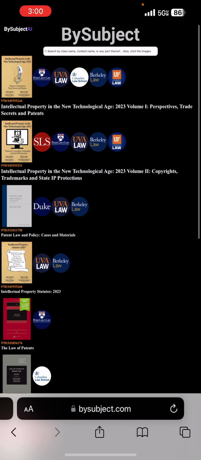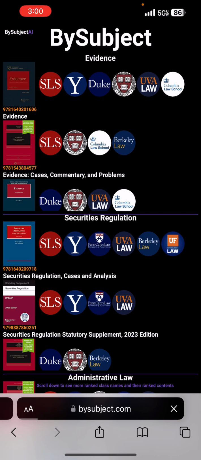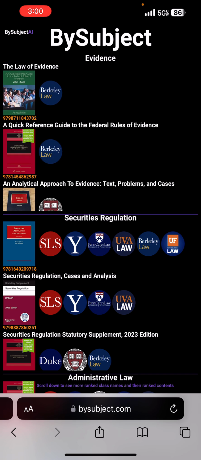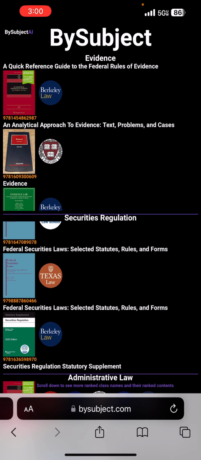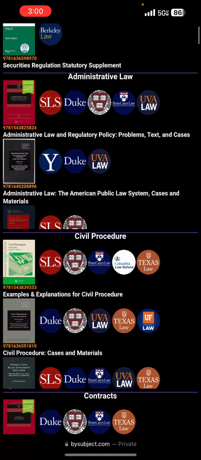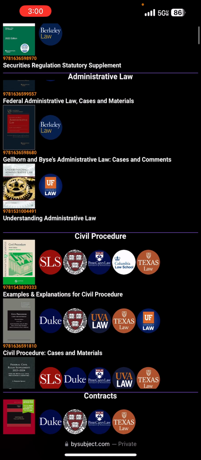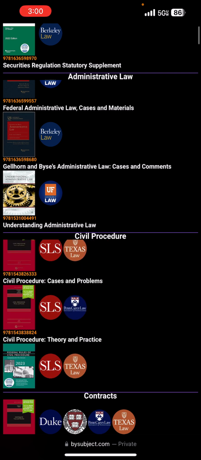If the user clicks BySubject at the top, the user is brought to another page of BySubject, namely bysubject.com/course results. And on this page, all 700 plus courses or course names of BySubject are listed in ranked order with respective contents for each of the class names grouped for the respective class names.